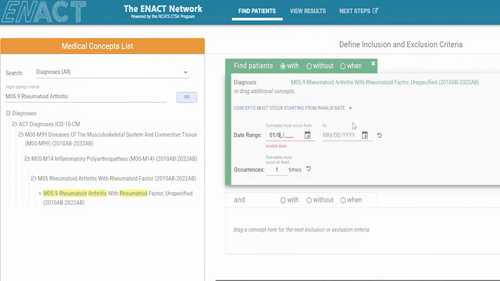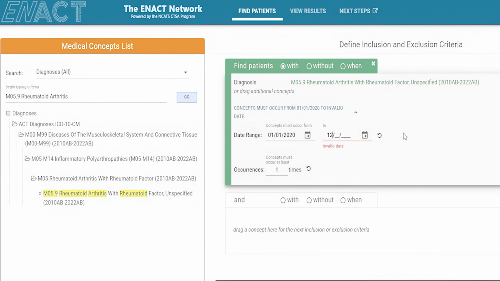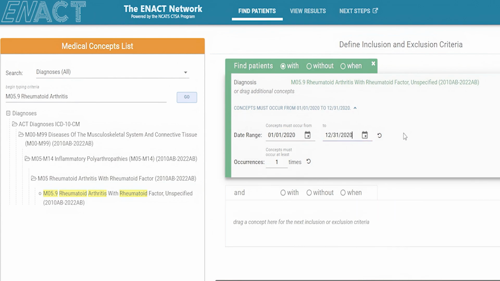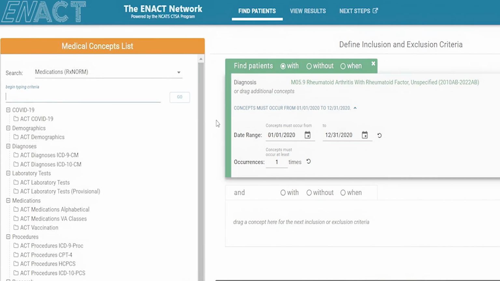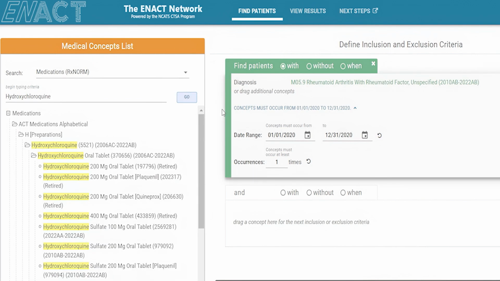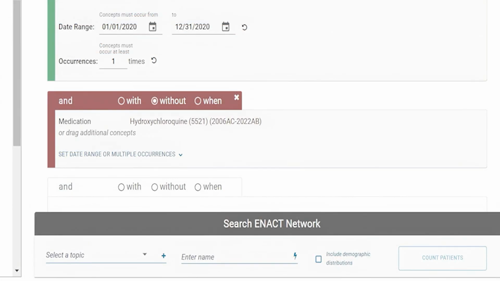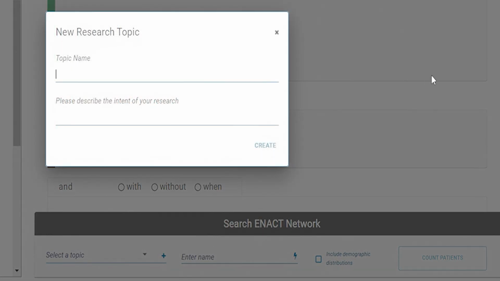queries. It's important to note here that we're selecting a date range of the entire calendar year of 2020, as this was the first year of the COVID-19 pandemic and is concurrent with when this theory was floated that hydroxychloroquine might work as a post-exposure prophylaxis to COVID-19. Now we're going to add this exclusion criteria for hydroxychloroquine. So right now we're hoping just to get a sort of control count of number of patients with rheumatoid arthritis who are not taking hydroxychloroquine.